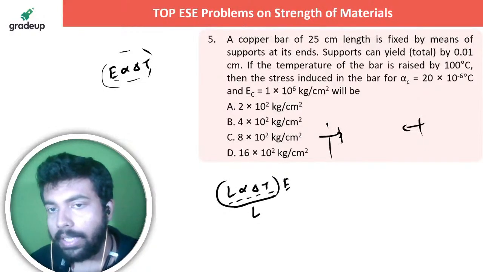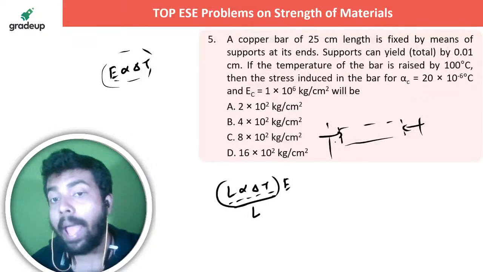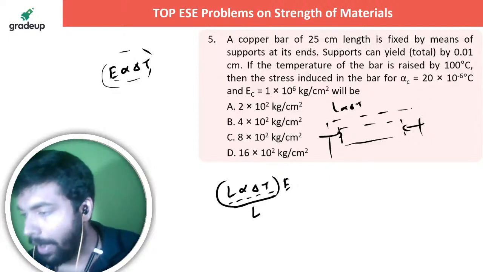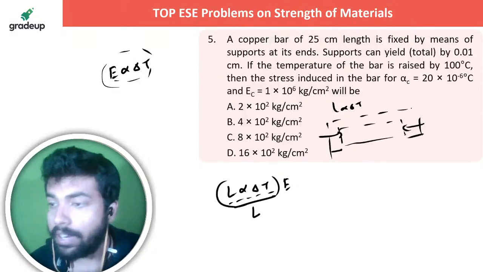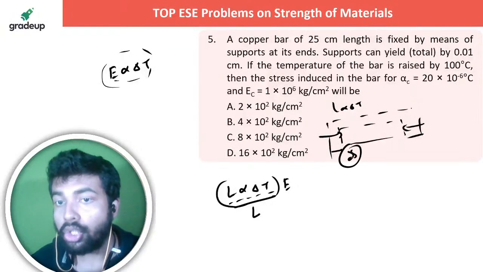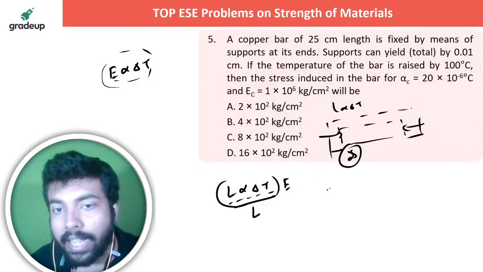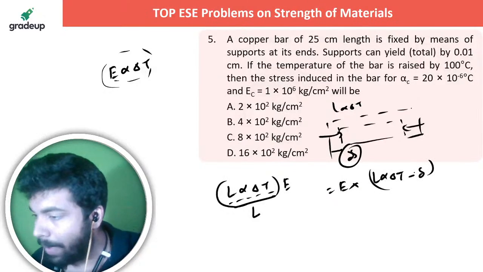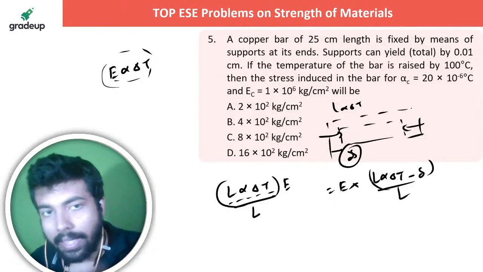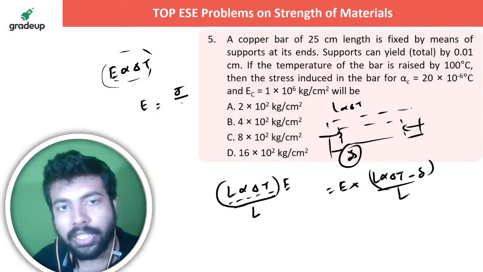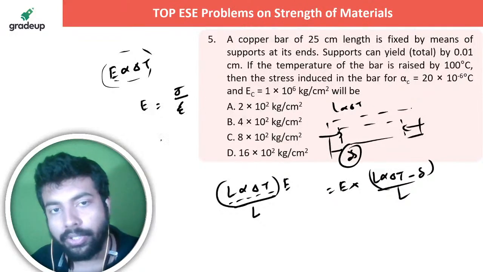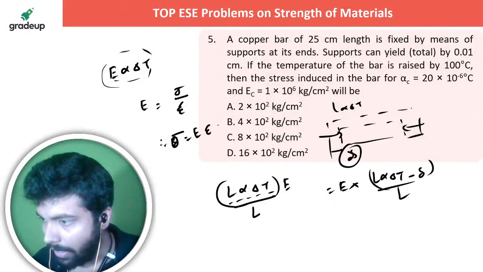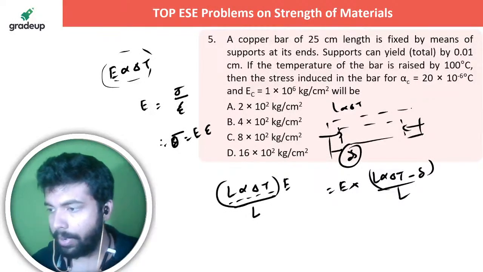But suppose this particular bar, in absence of the yielding support, it would have gone for an L alpha delta T expansion. But if the supports themselves are yielding by delta total, so what is the net expansion now? The net expansion now is L alpha delta T minus delta, divided by L, because normally we write E is equal to stress by strain, right? Stress is E into epsilon, right? Understanding what I'm trying to say?